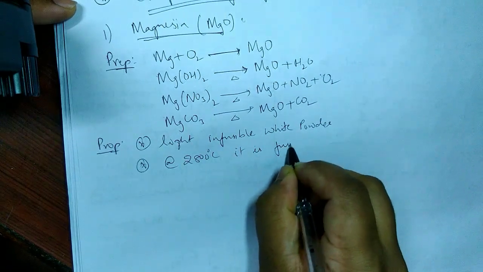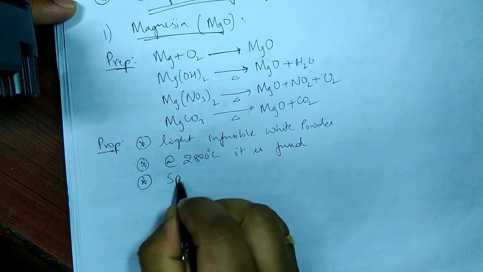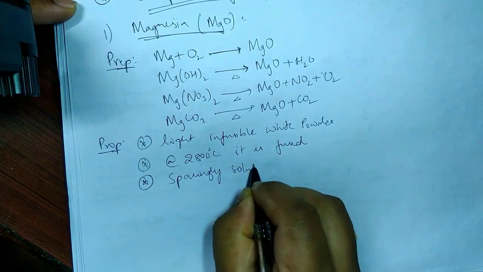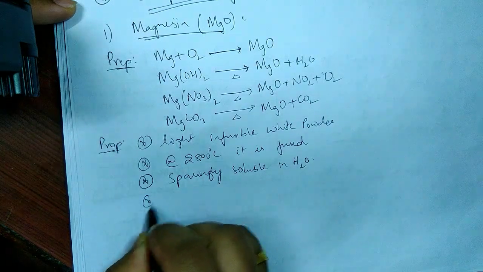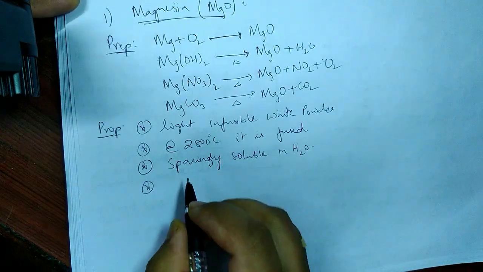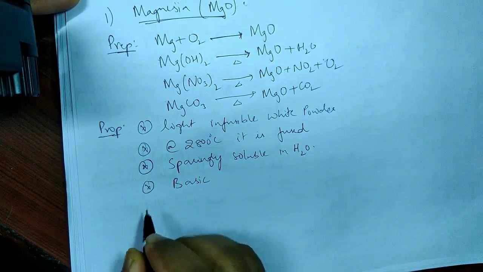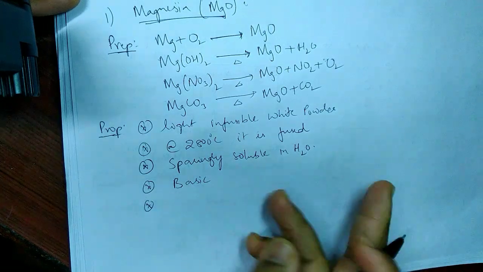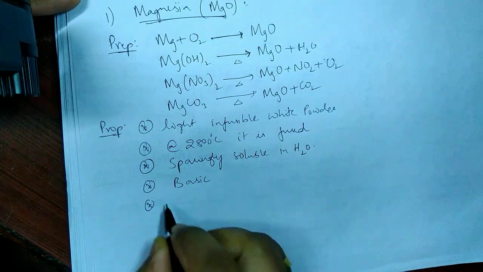If you talk about solubility, it is sparingly soluble in water. What about its nature, acidic or basic? What do you expect? Magnesium oxide is basic in nature. So when I say basic in nature, on reacting with acids what should be formed, you must know: salt plus water.